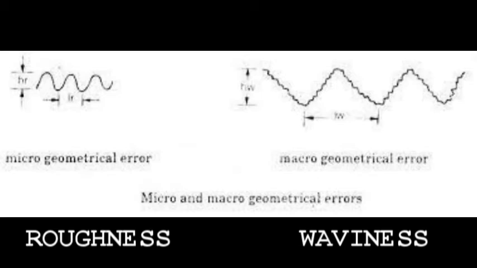Okay, so up to now, the introduction about surface texture: what is surface finish, what are the factors affecting the surface texture, reasons for controlling the surface texture, and orders of geometrical irregularities. There are four orders: first order, second order, third order, fourth order, and two categories of irregularities: roughness and waviness.